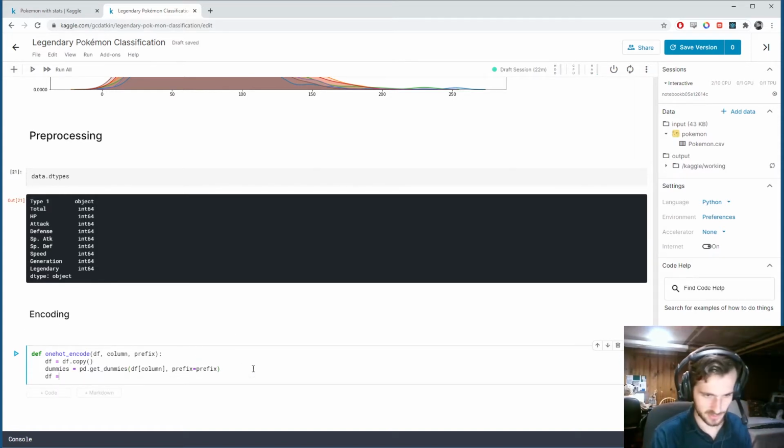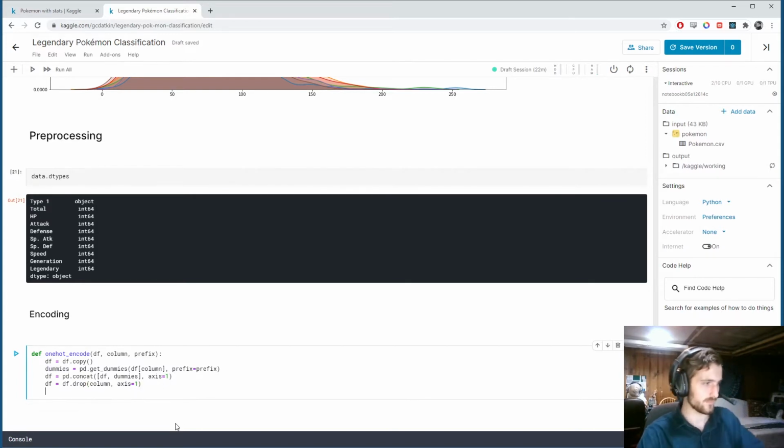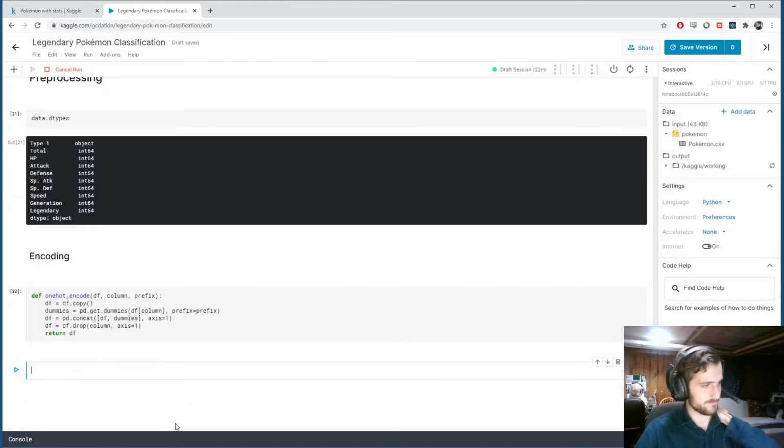Then we will concatenate the original data frame and the dummies data frame together along the column axis, and then we will drop the original column. We drop it because we've now encoded it into dummies, so we no longer need the original one. And then we will return the data frame when we're done.